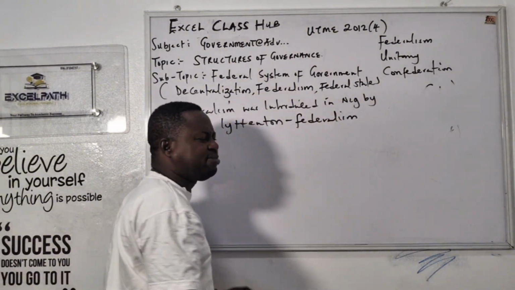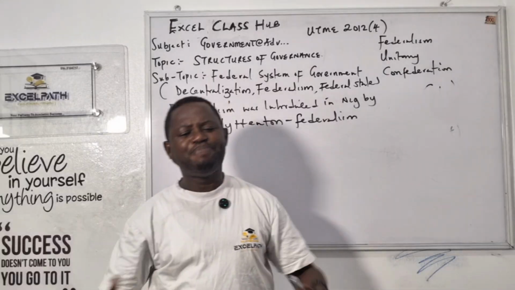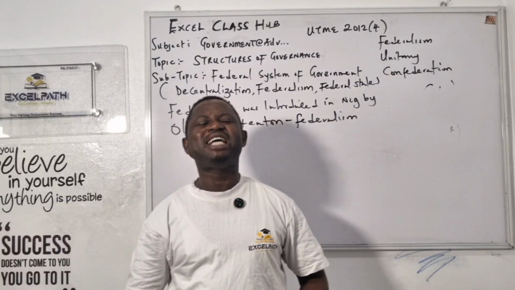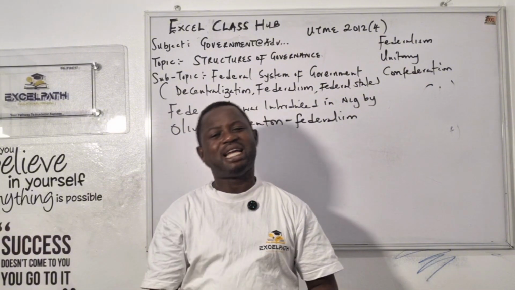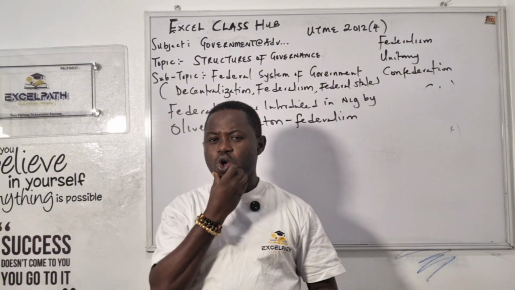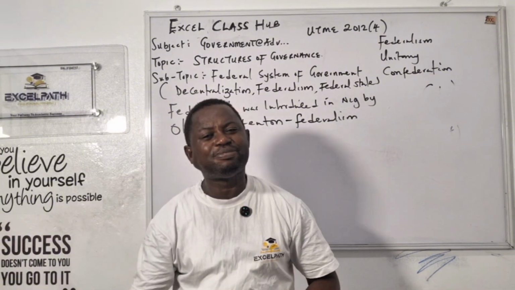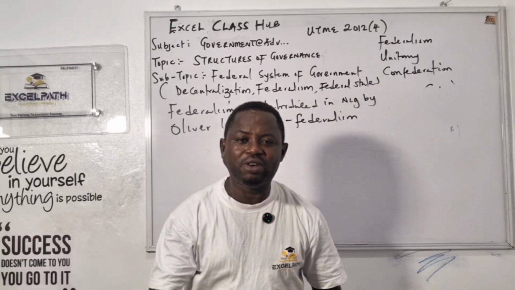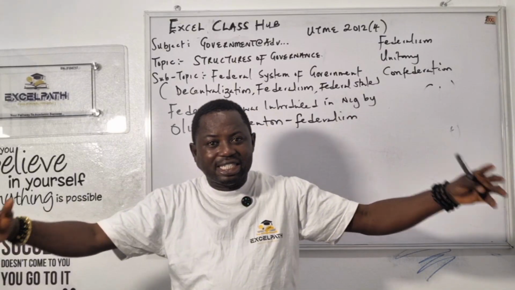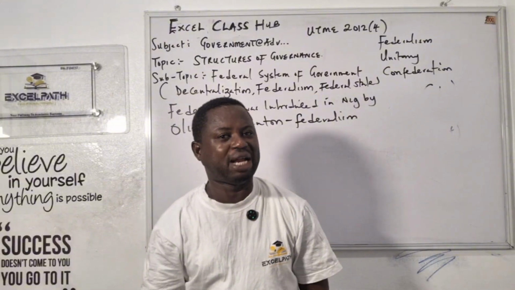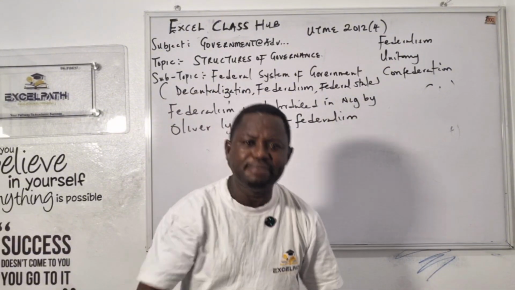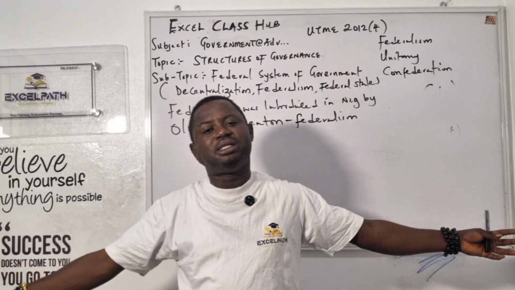Why did he introduce federalism in Nigeria? Because you know Nigeria is very big. A country that is very, very big uses what they call federalism. You can't compare Nigeria with Ghana, Togo, or Benin Republic. They are very small countries, so they can't practice federalism. The size of the country determines federalism. Look at the United States of America. They are practicing federalism because their country is very big.